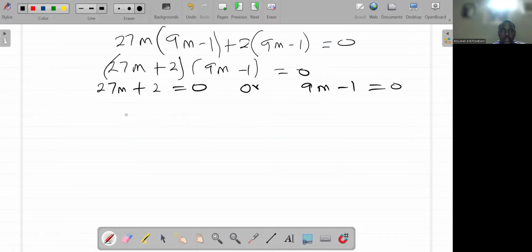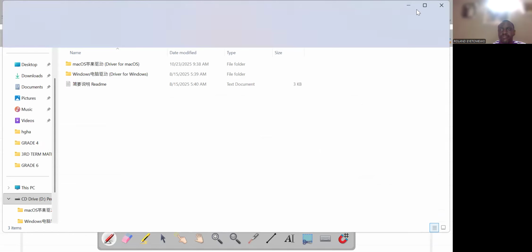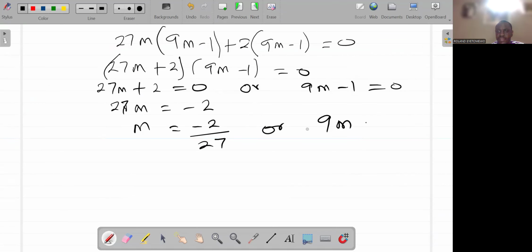Now, 27m is equal to negative 2, so that m is equal to negative 2 over 27, or 9m minus 1 is equal to 0. So 9m is equal to 1, and m is equal to 1 over 9.